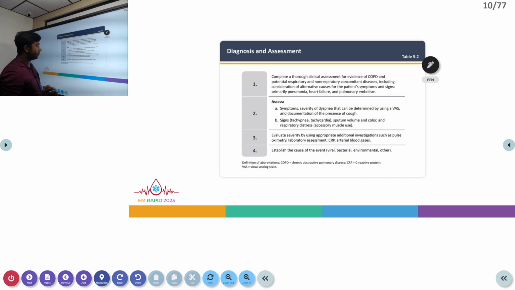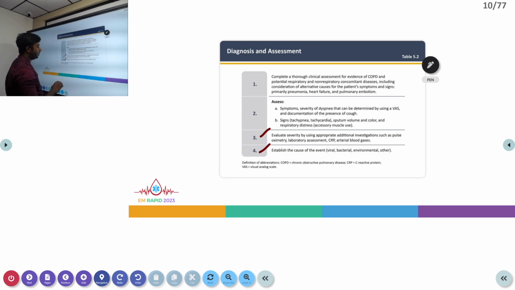The assessment begins with a thorough clinical assessment, and after that we look for symptoms, severity of dyspnea, and clinical signs like tachycardia and tachypnea. We also ask about sputum volume and sputum color, and observe the patient for use of accessory muscles as a sign of respiratory distress. We evaluate the severity using additional investigations like pulse oximetry, laboratory measures like CRP and procalcitonin, and arterial blood gas, which is very important in COPD patients.